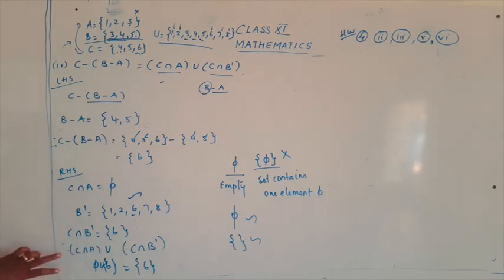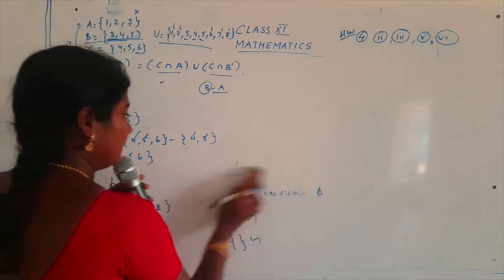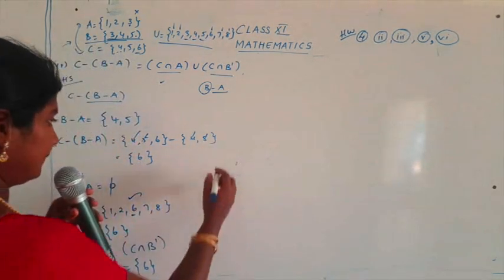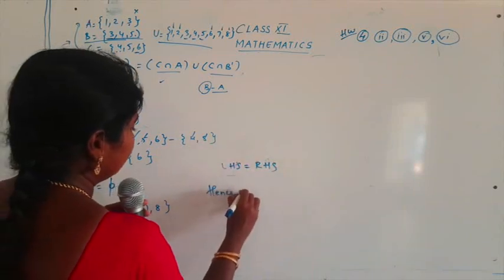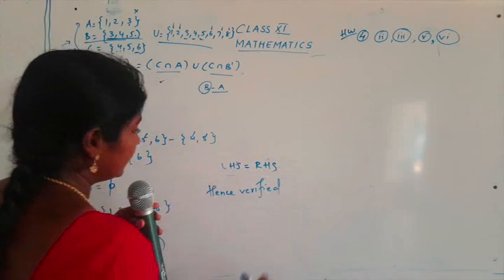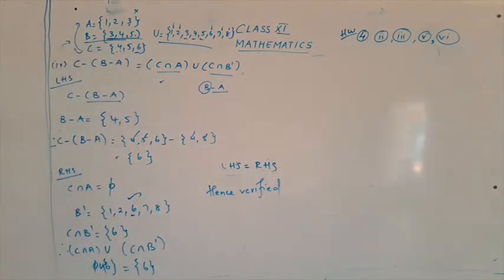So when I take the union of both, I get empty union {6}. The first set was empty, nothing was there, and for the second set we have only 6. So when I combine both, what do I get? 6. So just see here, for LHS we have got the answer as 6. For RHS also we got the answer 6. So complete the statement: LHS is equal to RHS. Hence verified. We have taken suitable sets and we have verified the given results.